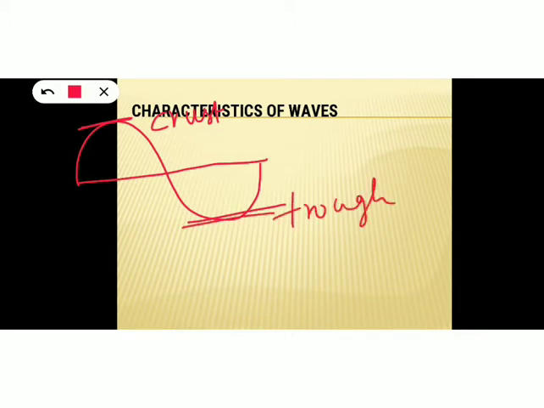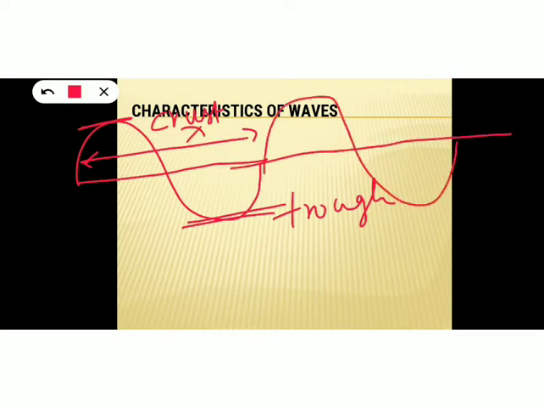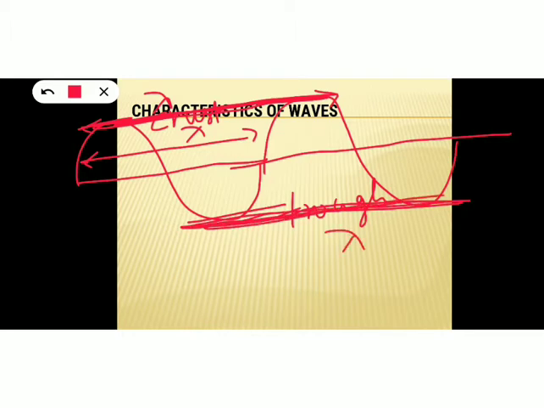This is one complete wave, so this distance can be considered as the wavelength lambda, and again wavelength can be the distance between two consecutive crests. This is wavelength lambda, and this is the distance between two consecutive troughs. This distance is also lambda. So lambda or wavelength can be the distance between two consecutive crests, the distance between two consecutive troughs, or the length of one complete wave.